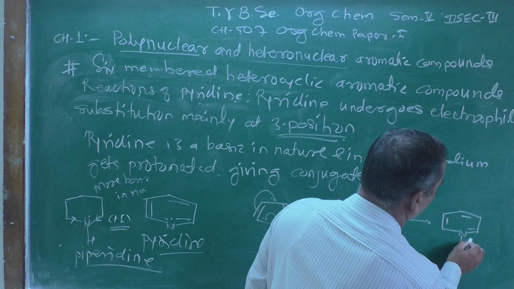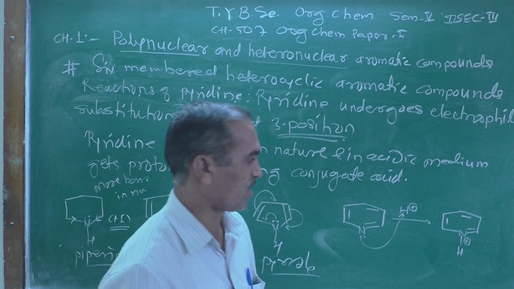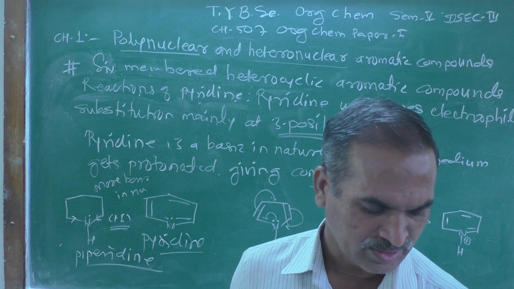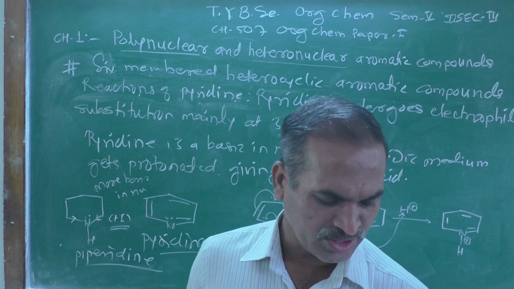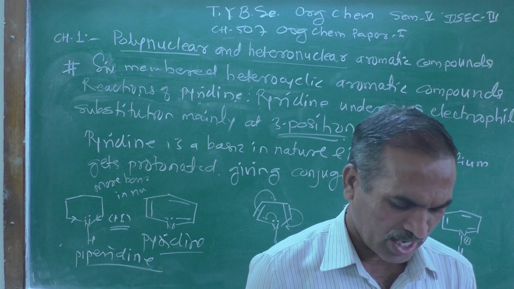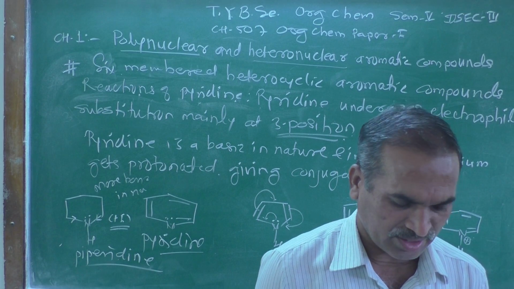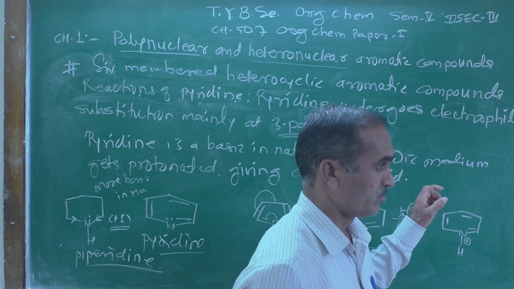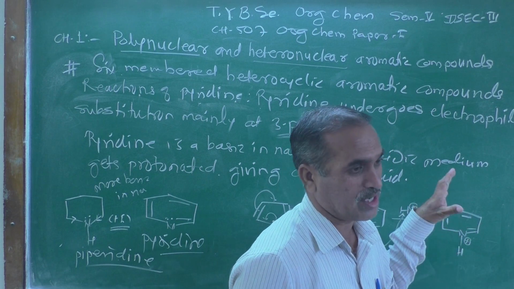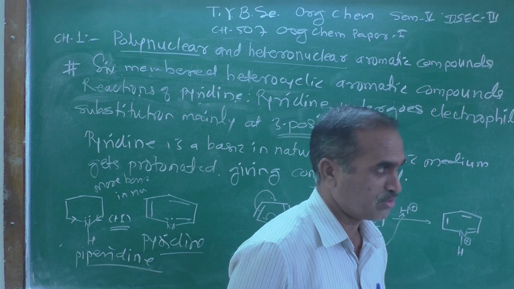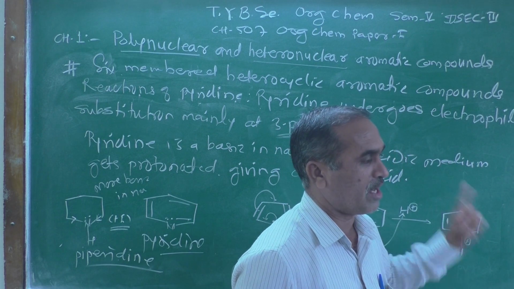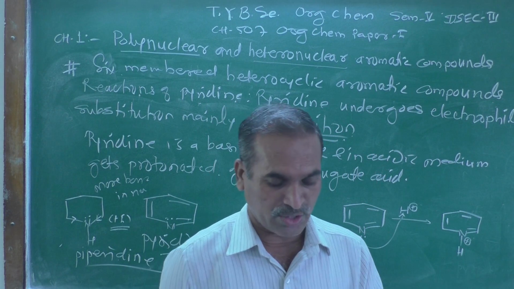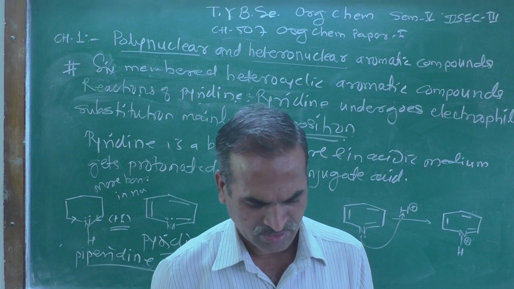Therefore positive charge comes on that nitrogen atom. This is the protonated acid we got over here. So the positive charge on nitrogen deactivates the ring for electrophilic attack. Remember, when the reaction is carried out in an acidic medium, the nitrogen atom gets protonated and hence the ring gets deactivated toward electrophilic substitution reaction.